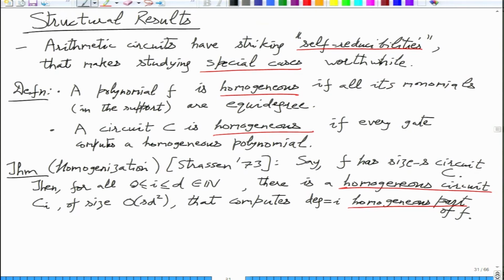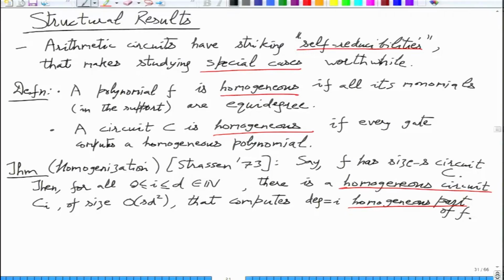So basically the circuit may have a very large degree, but if you are interested only in low degree parts, they can be computed efficiently. The thing becomes expensive only when you start asking for very high degree homogeneous parts. Anything that is low can be extracted out in size s d square, which is small.